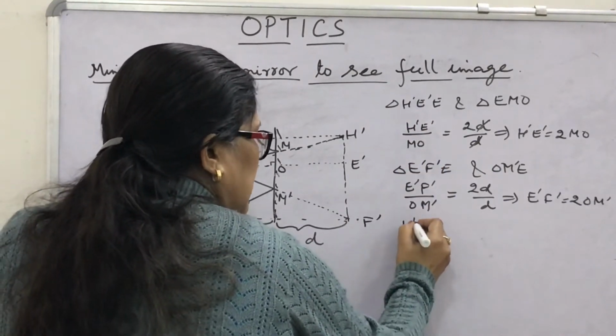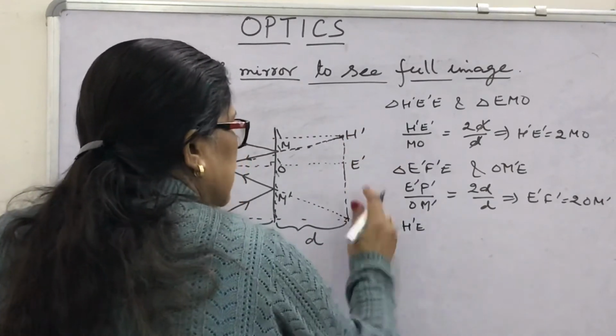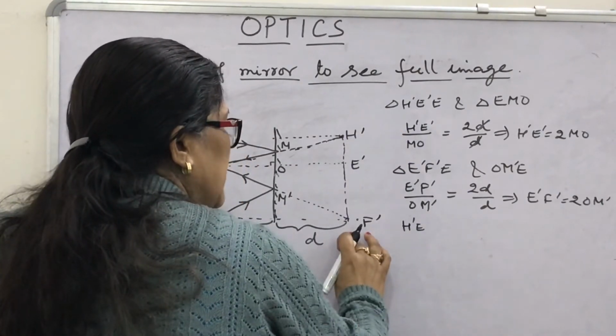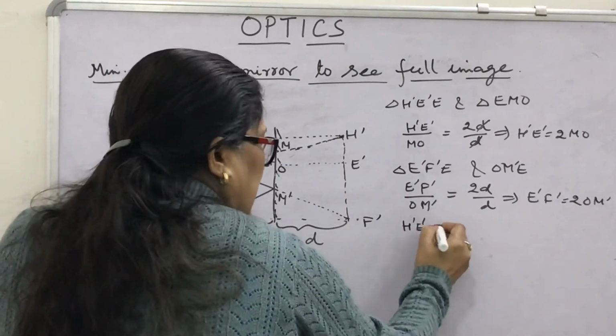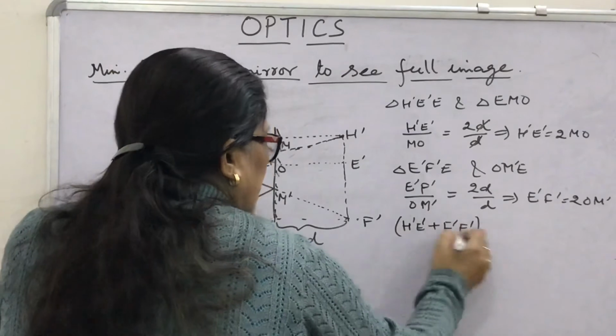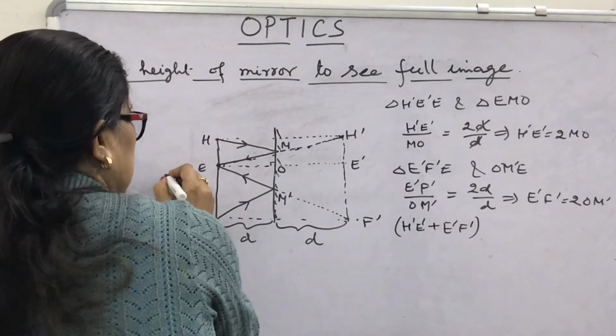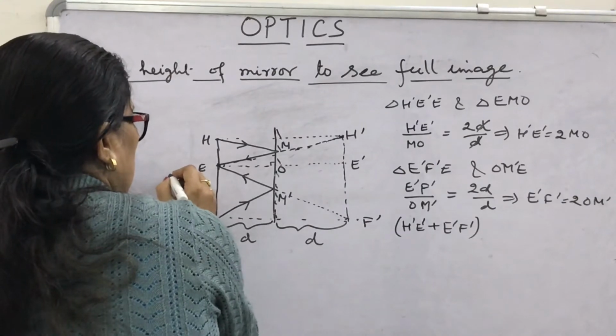If you add these two expressions, H dash E dash plus E dash F dash, this is the size of the image. Then you write here, this is the size of the image or the size of the object. Suppose the object size is X, you can write anything.